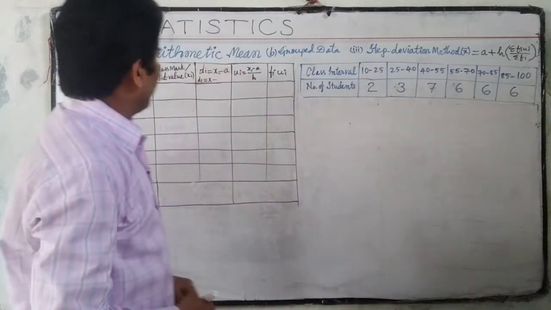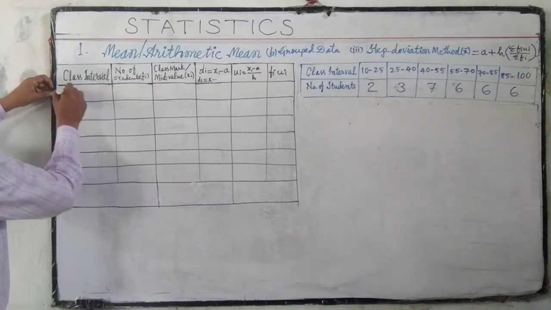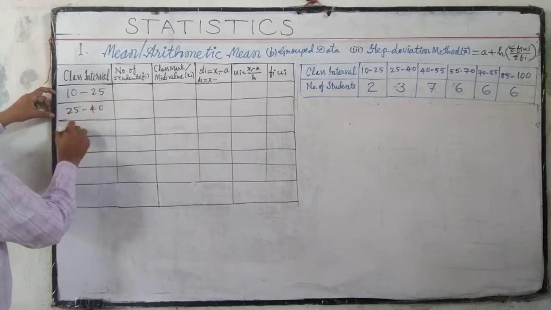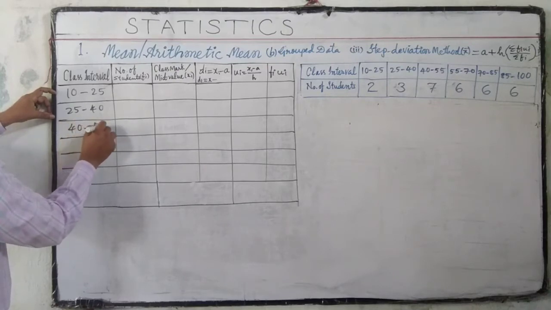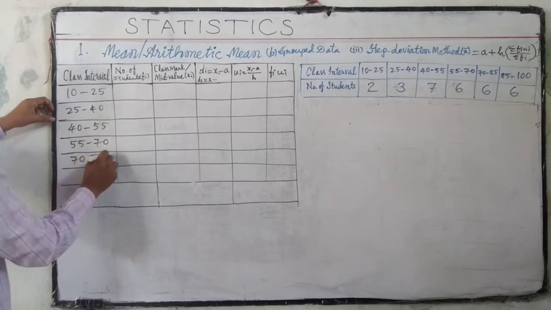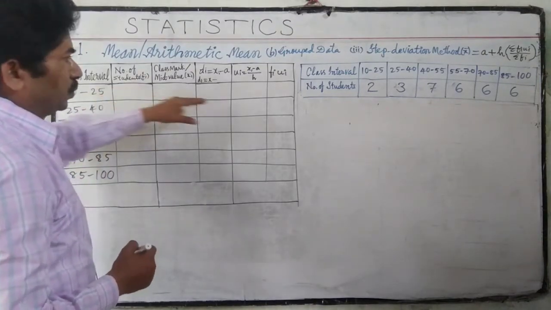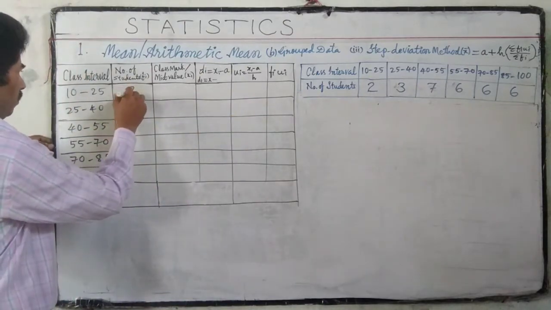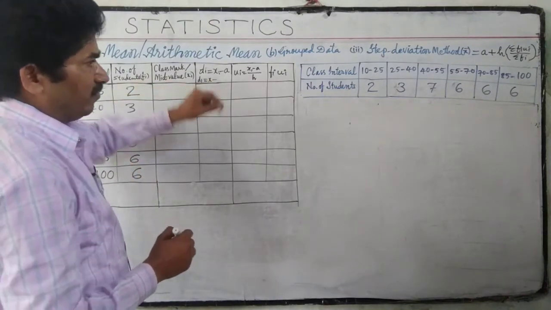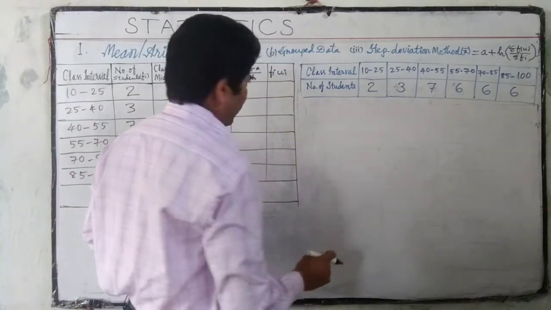For the given question, first we have to arrange it in columns like this: class intervals 10-25, 25-40, 40-55, 55-70, 70-85, 85-100. Now the number of students given: 2, 3, 7, 6, 6, 6. Next, class mark or mid values, which we already found in the previous problem.